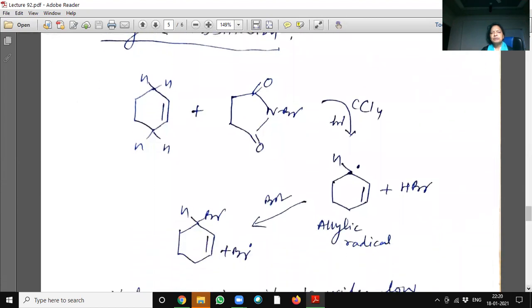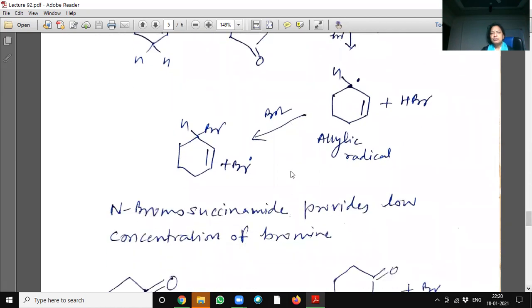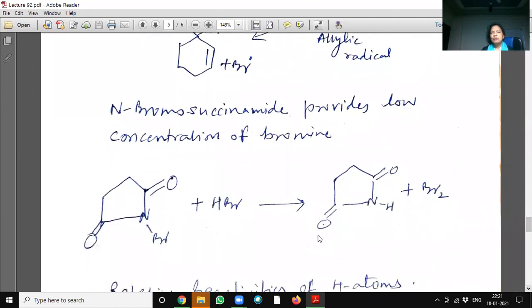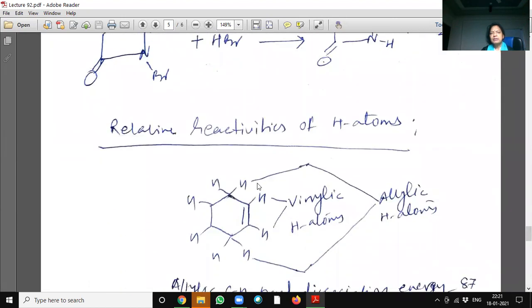Allylic substitution. N-bromosuccinimide, when it is reacted in the presence of carbon tetrachloride, will give the allylic substituted product, that is this one, 3-bromocyclohexene. N-bromosuccinimide provides a low concentration of bromine, so it will form bromine, and this bromine will give the substitution, the allylic substitution reaction.